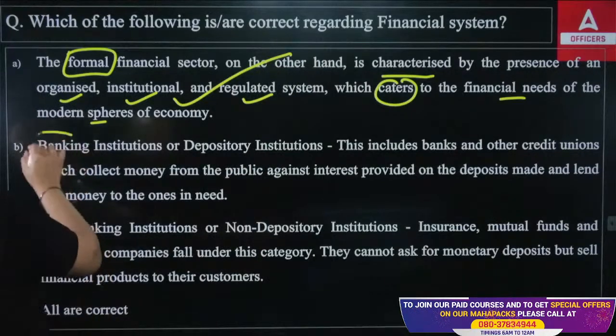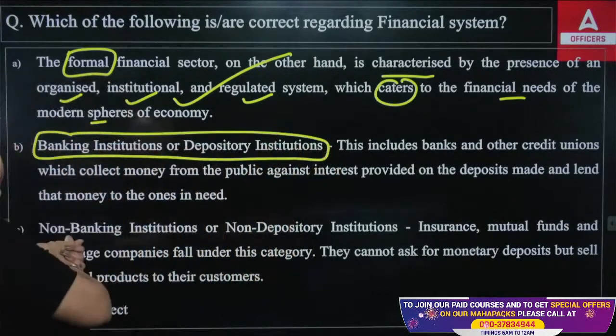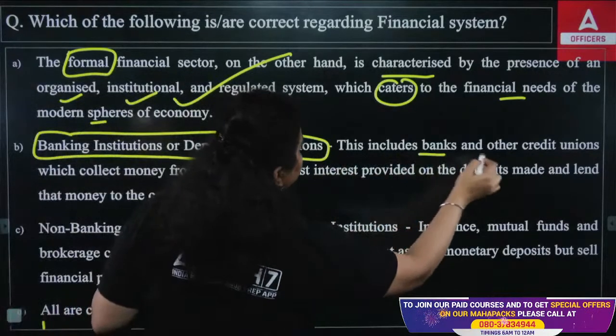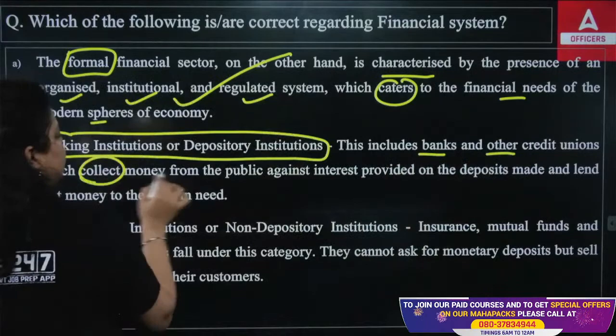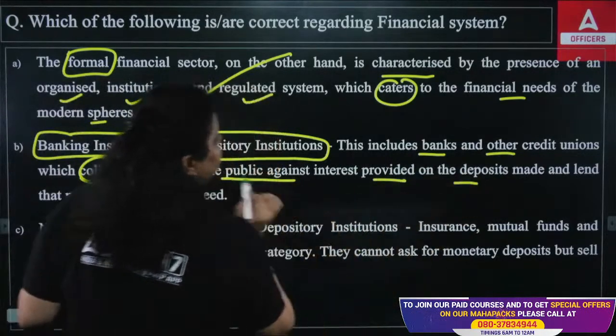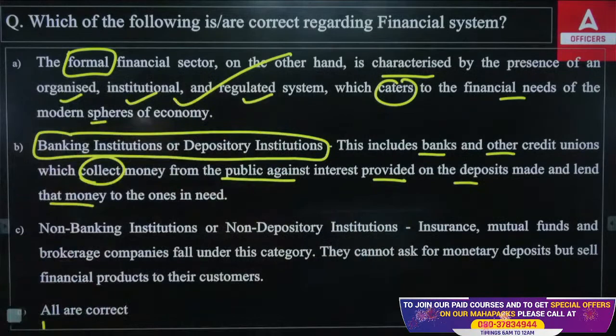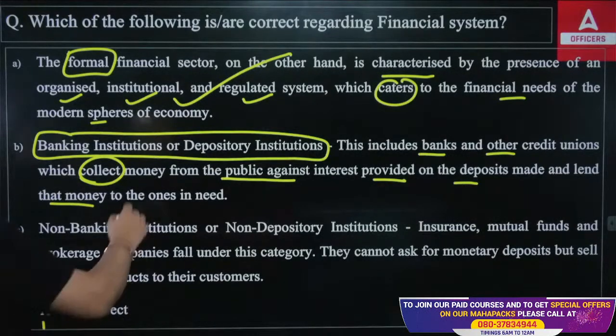Second, banking institutions or depository institutions. These include banks and credit unions which collect money from the public against interest provided on deposits made, and lend the money to the ones in need. So what we are talking about here is simply the banking or depository institution. They are the institutions, banks and financial institutions, that are allowed to accept deposits from the public, and then they use that money in investment or lending. So, this is also true.